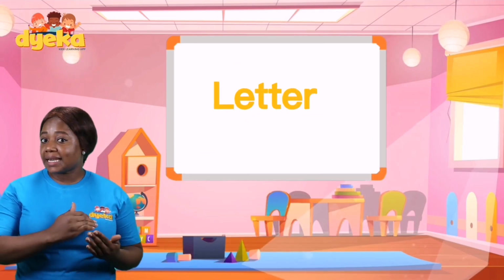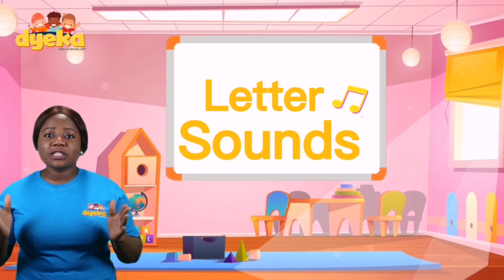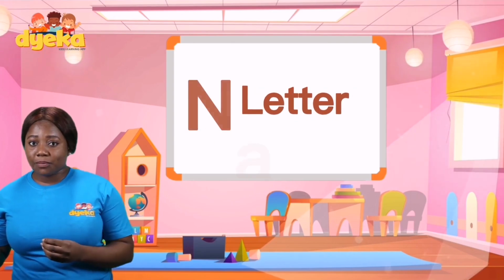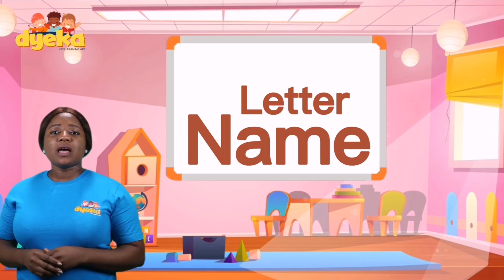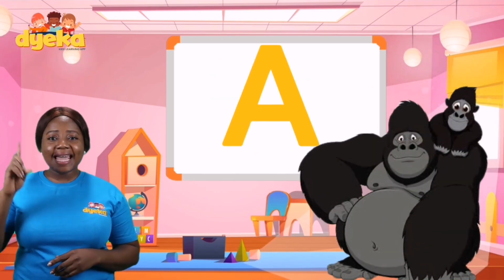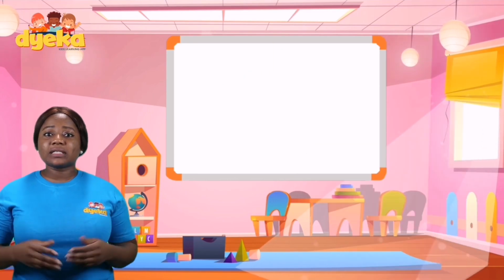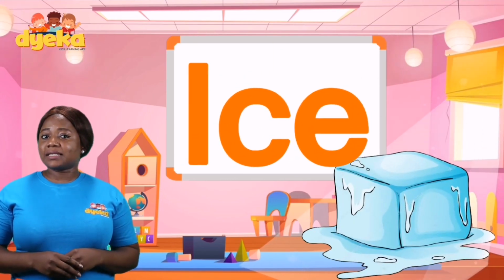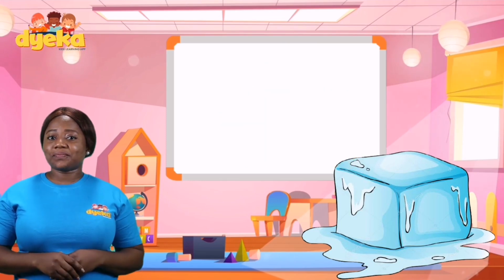You have learned the letter names, their sounds and words with them. Note this, while most words take the letter sounds, some words begin with a letter name. For example, the word ape takes the letter name A. The word eyes takes the letter name I.